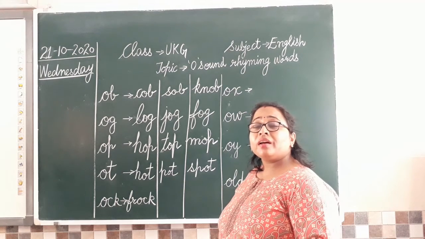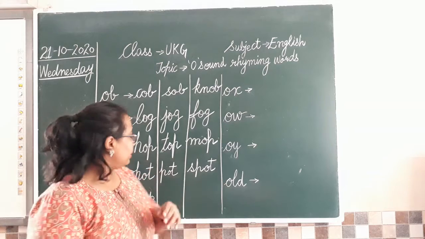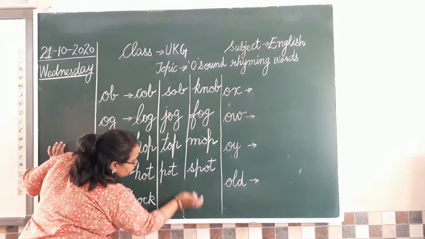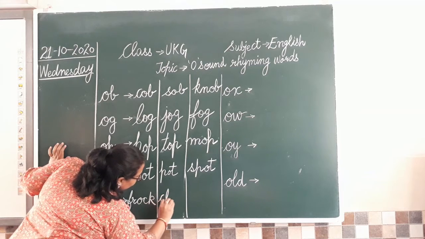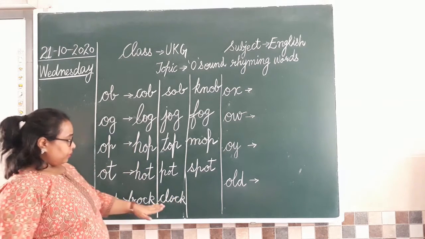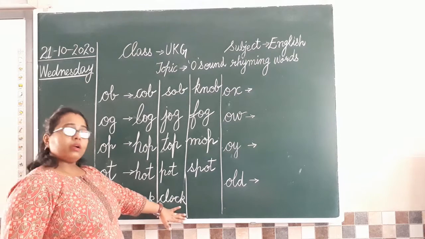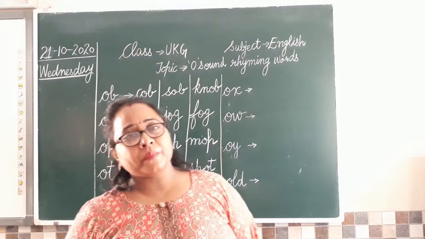What do we call it? Clock. Yes, clock. So let's write that now. Clock.